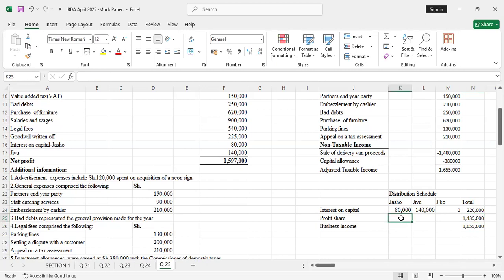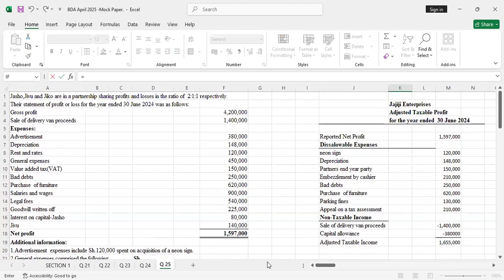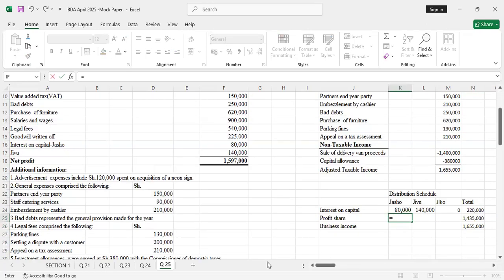Now the profit share will come here. The ratio was 2 to 1 to 1, so that's 2 plus 1, 3, plus 1, 4. For Jasho, he will share 2 out of 4, so you take 2 out of 4 times this.